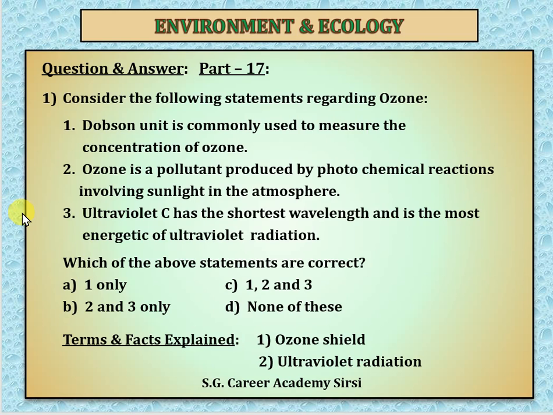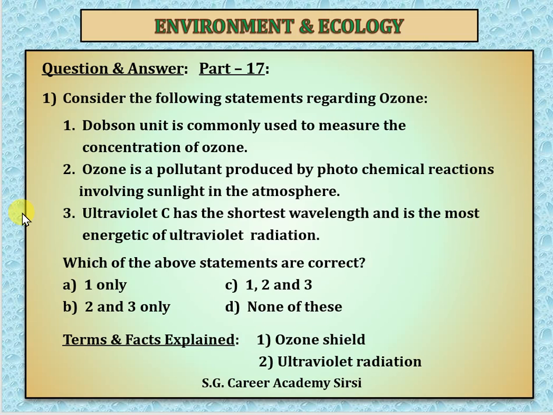Ozone concentration is actually measured in terms of Dobson unit. So definitely, Dobson unit is commonly used to measure the concentration of ozone. One Dobson unit is equivalent to the concentration of 1 ppb O3, meaning 1 part per billion O3.